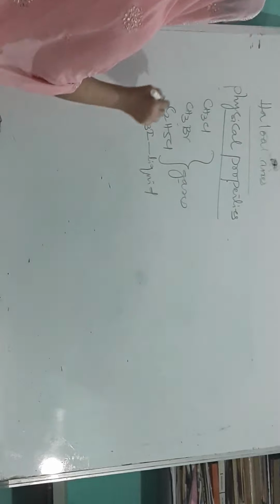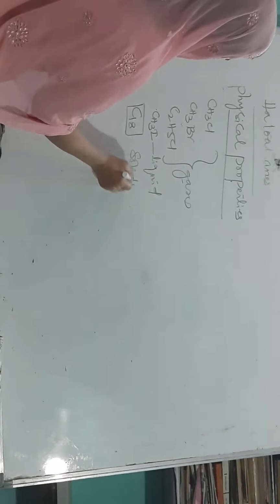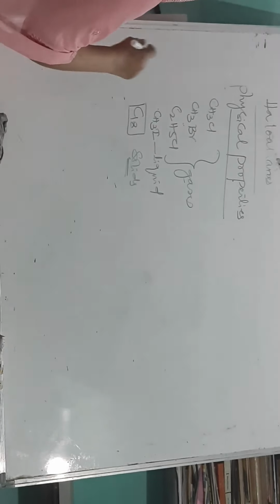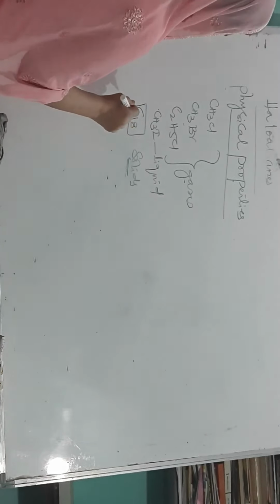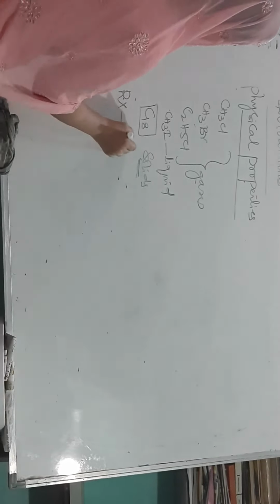Remember one thing, the liquid state of alkyl halide is up to C18 carbon atoms. Beyond C18, they behave as solids.